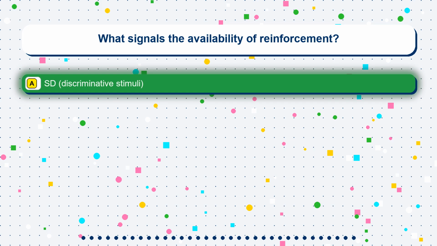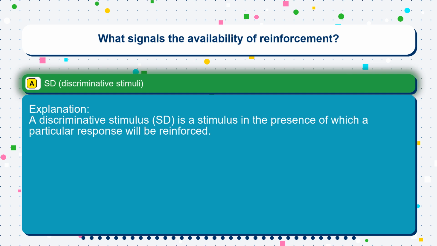The correct answer is option A: SD, discriminative stimuli. A discriminative stimulus, SD, is a stimulus in the presence of which a particular response will be reinforced.